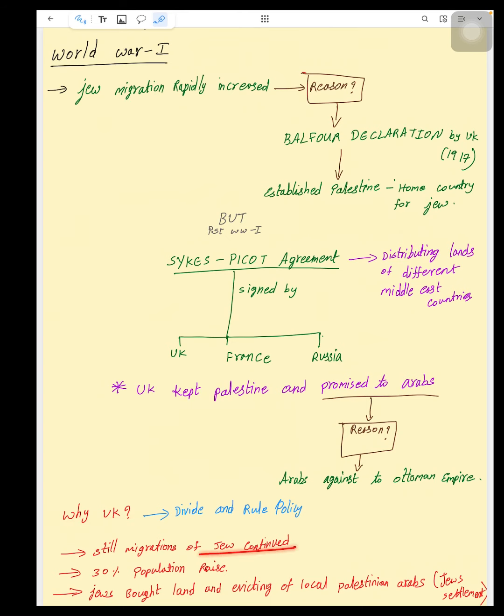At the time, as we expect, Jews were always intellectuals, and they bought land, evicting local Palestinian Arabs. That means they are good in knowledge, so they earned money. This money was given to Arabs and they bought land.